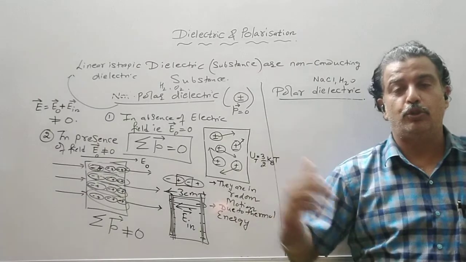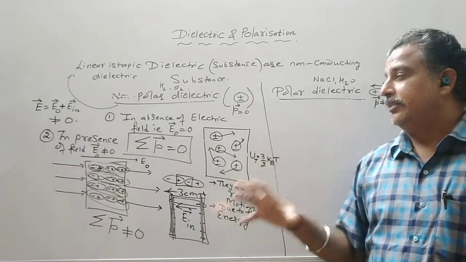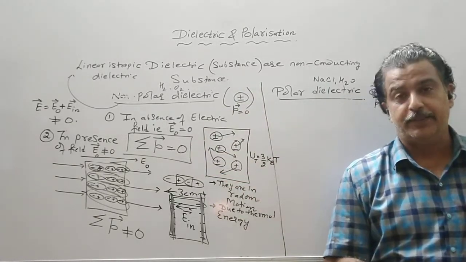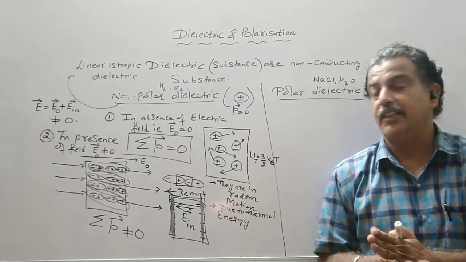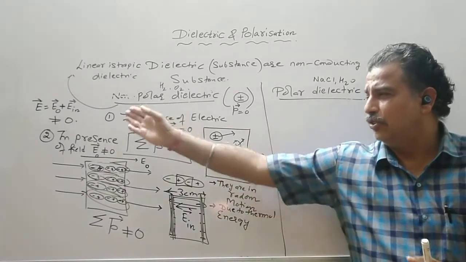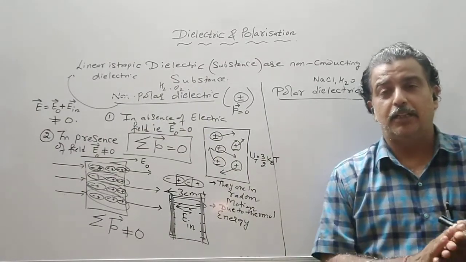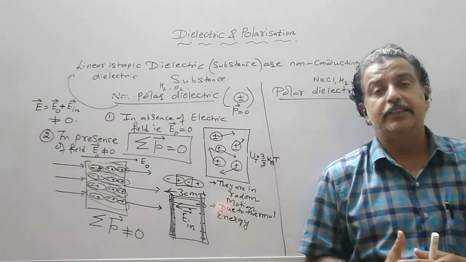If you have an absolute or 0 Kelvin temperature, then it may be possible that 100% polarization takes place. But the resultant electric field intensity is always not equal to 0. So unlike a conductor, the behavior of the dielectric is different.